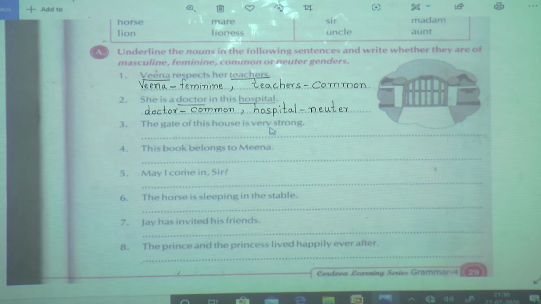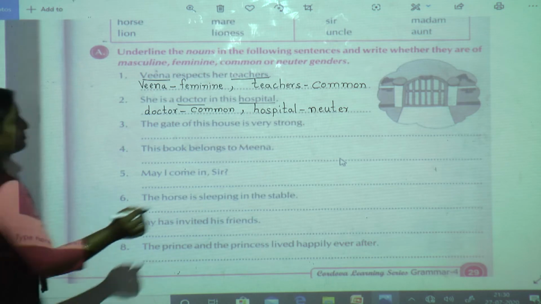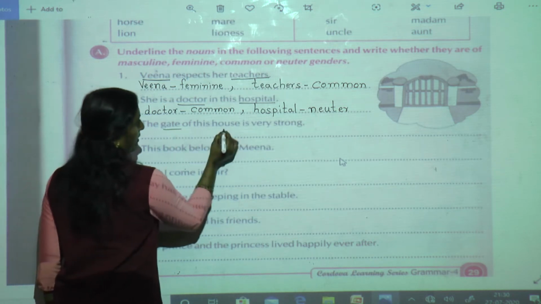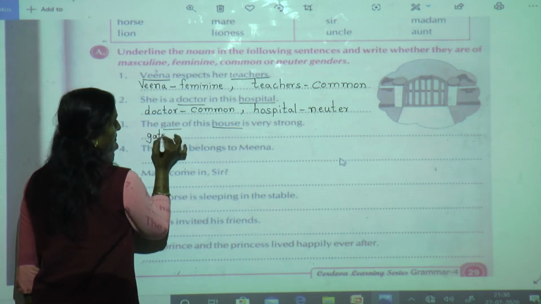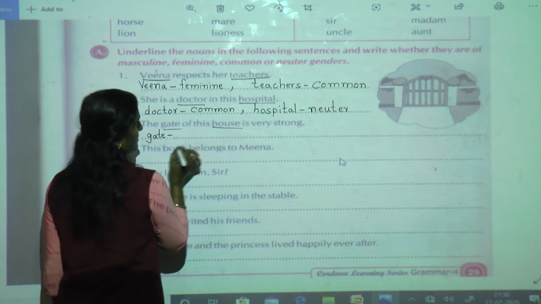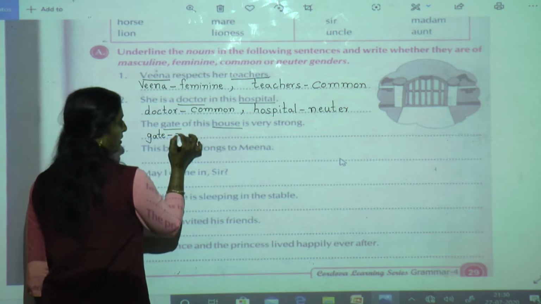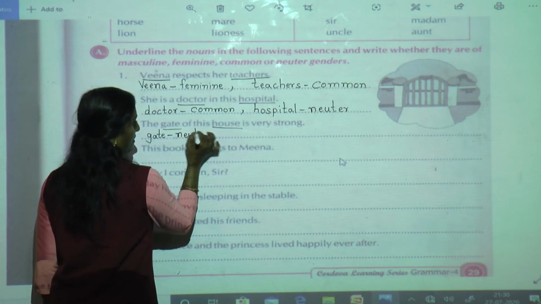Now the gate of this house is very strong. Gate and house. You have to be fast. Gate is what? Non-living. So it is neuter.